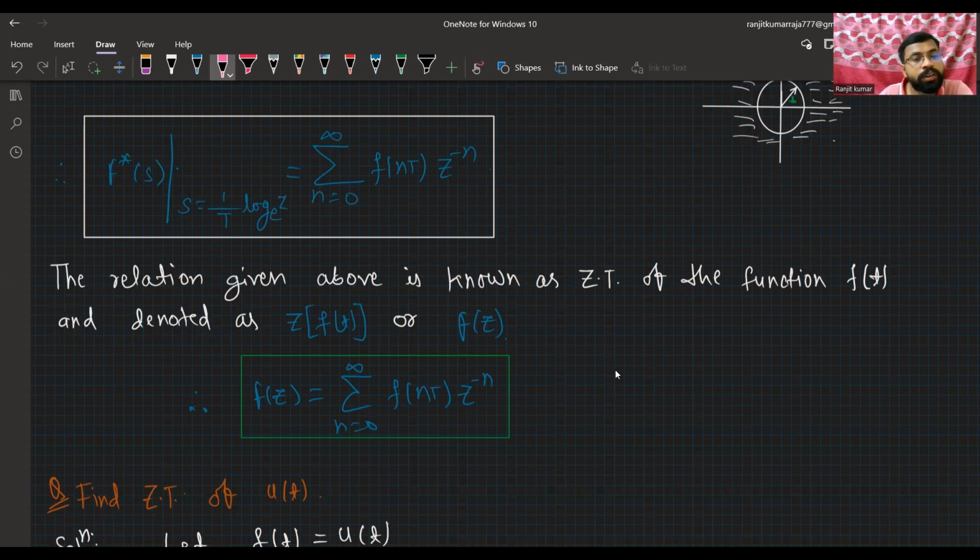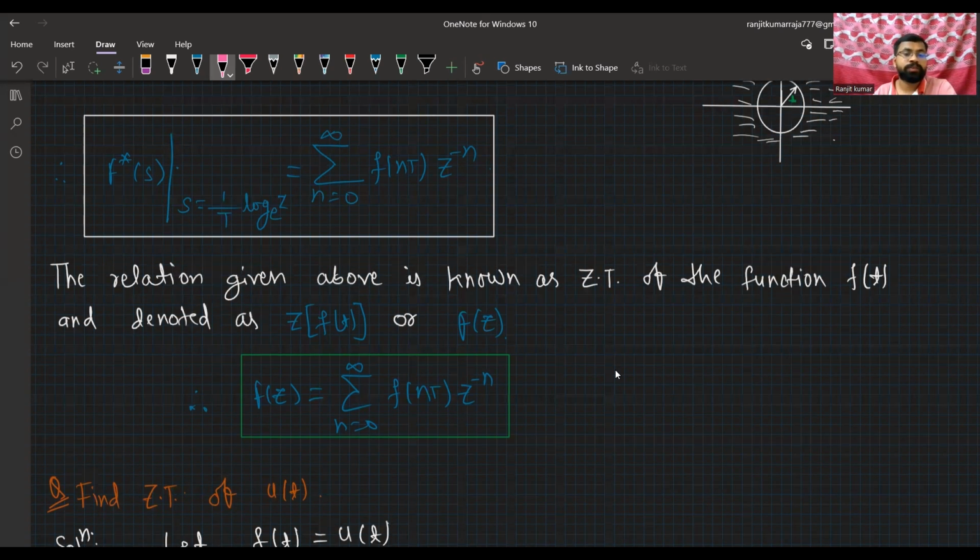Else we can represent it like the Laplace transform is represented by capital F of s, so the same way we can represent the Z transform as F of z. Therefore, we can write F of z equals the sum from n equals 0 to infinity of f of nT z to the power minus n.